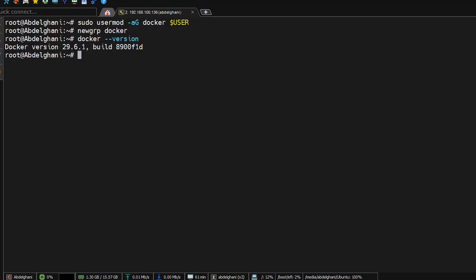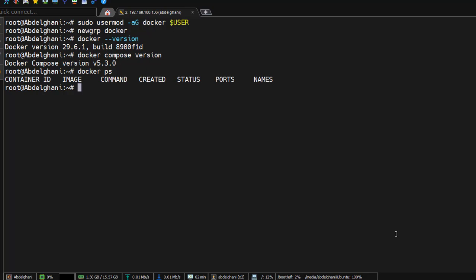Final step. Let's verify the Docker version using the docker --version command. We'll also take a look at a few commonly used Docker commands: docker info to display Docker system information, docker ps to list running containers, docker images to display downloaded images. You'll notice the hello-world:latest image, which was downloaded automatically when we tested our Docker installation.